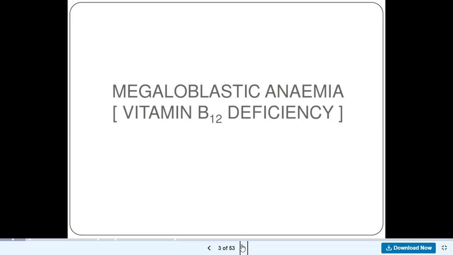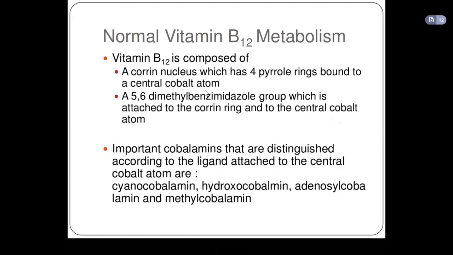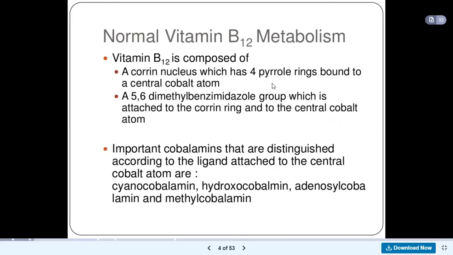Let's go ahead. In this slide, we're talking about the normal biochemistry of vitamin B12, the chemical structure. For me, this is not very important for the anemia, but just know that vitamin B12 is composed of a corrin nucleus, which has 4 pyrrole rings that are bound to a central cobalt atom.